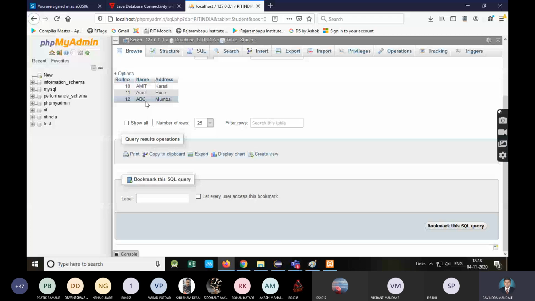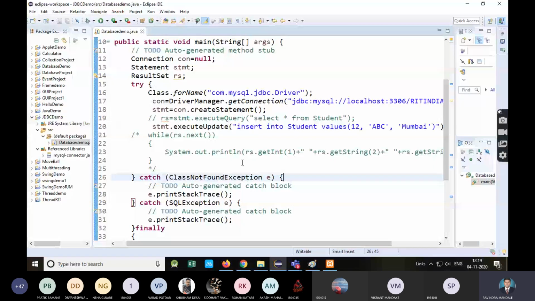Okay, so in actual application कसं असणार आहे की we are going to accept these values, roll number, name and address from user and then we are going to insert. Okay, that will be actual application.